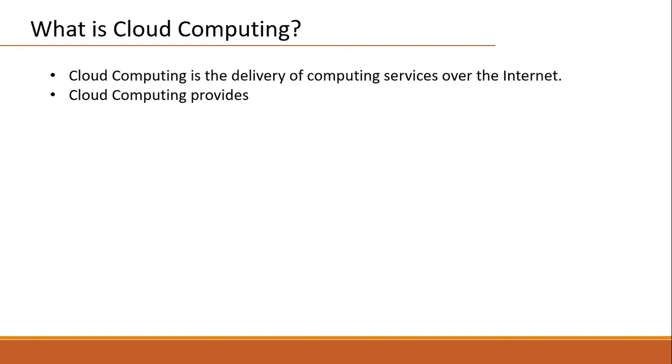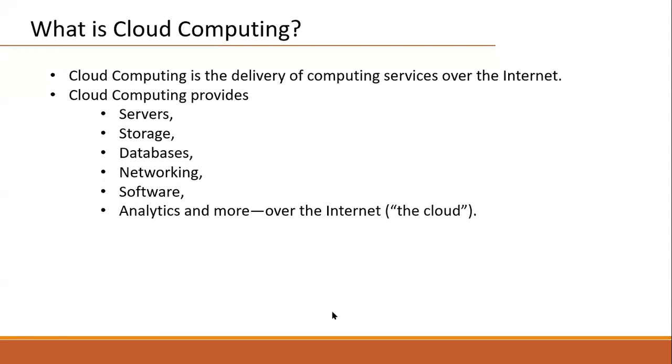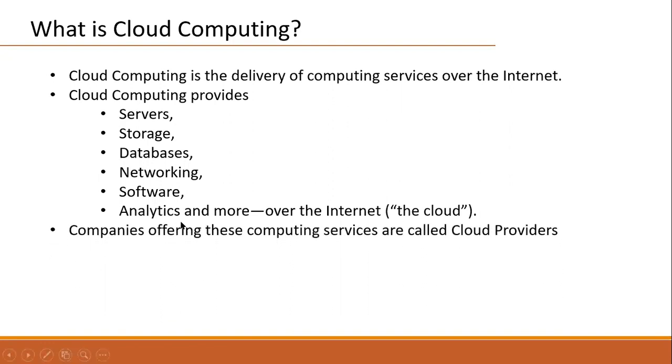Everything is available. In the cloud data center we have servers, storage, databases, networking, everything. And once again remember, companies offering these computing services are called cloud providers.